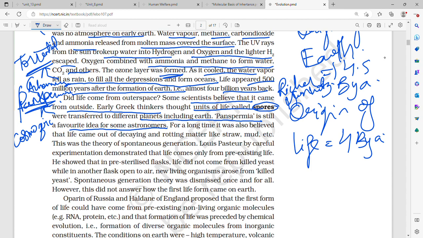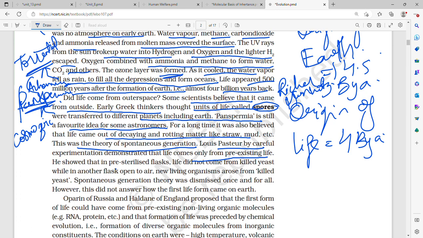For a long time, it was also believed that life came out of decaying and rotting matter like straw, mud, etc. This was the theory of spontaneous generation, or the theory of abiogenesis. But Louis Pasteur discarded this theory by coming up with the theory of biogenesis. He said that life only comes from pre-existing life.